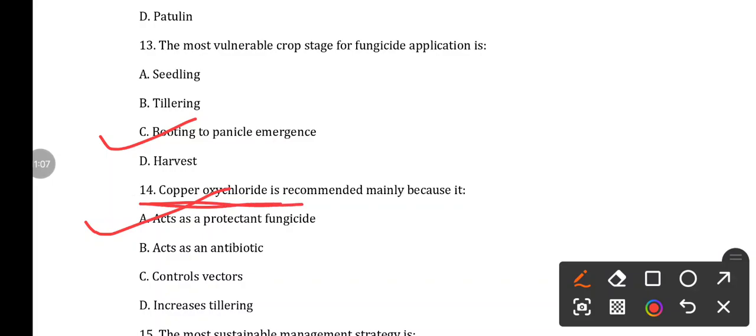Most copper fungicides are generally used as protectant fungicides. They provide a protective coat around the seed or the whole plant so that they restrict the entry of the pathogen as well as inhibit germination.